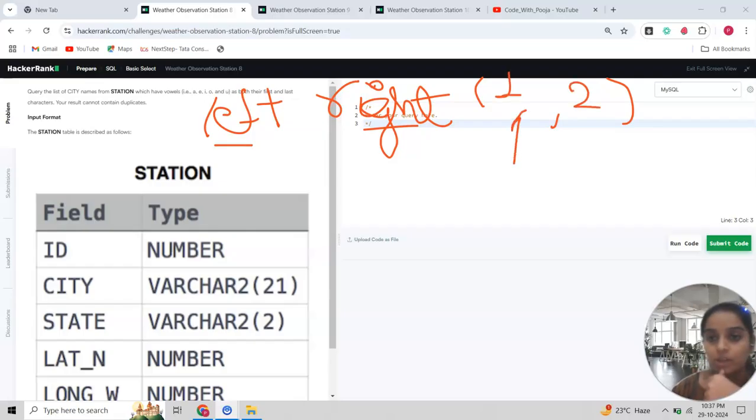The first argument tells of which value, and the second tells up to how many characters.